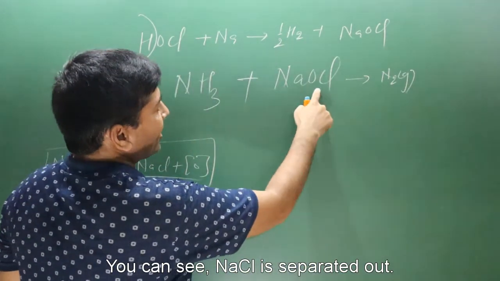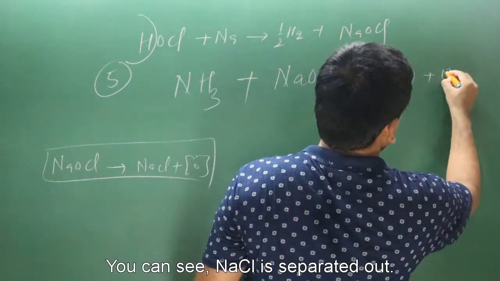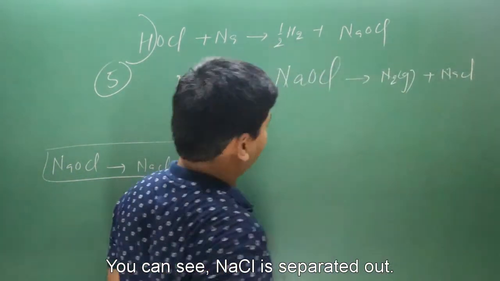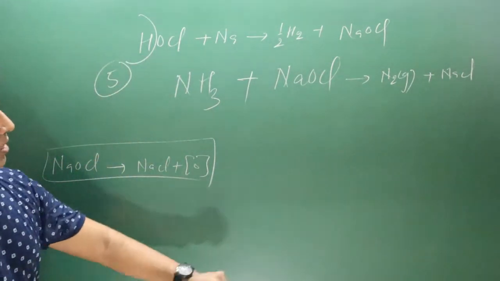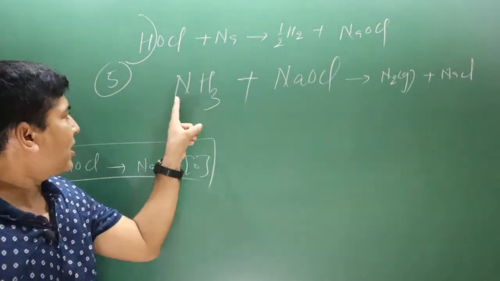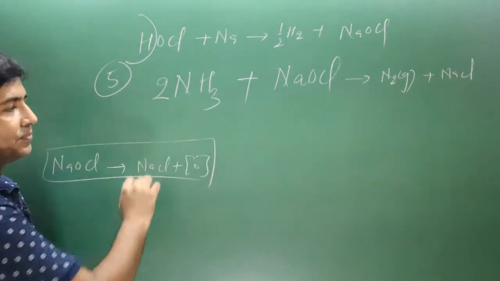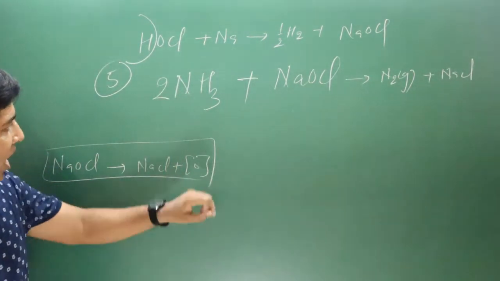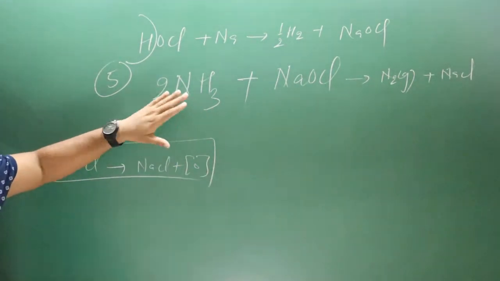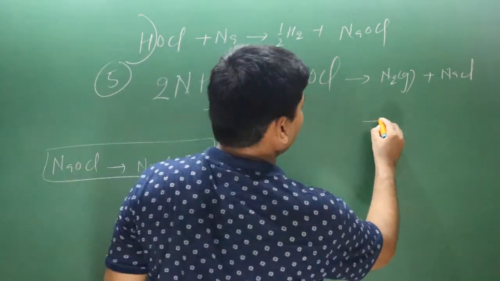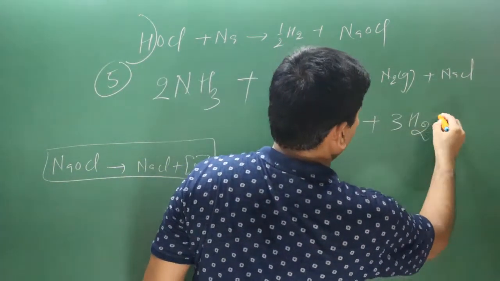And you can see NaCl is separated out. Now pay attention very carefully. We have two nitrogen on this side, and one nitrogen on this side. We balance it, so nitrogen is balanced. How many hydrogen? 6 hydrogen. 6 hydrogen will make how many water molecules? 3 water molecules.